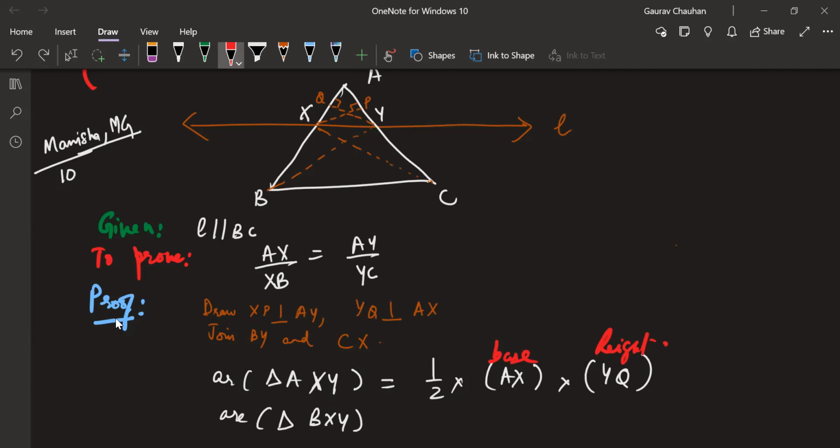YQ. It's an obtuse triangle, so the height is outside. Which is your base then? BX is your base. This is a little confusing to see, but can we visualize that BX is the base and the height is QY? It is perpendicular to BX. Yeah, BX is base, QY is height.